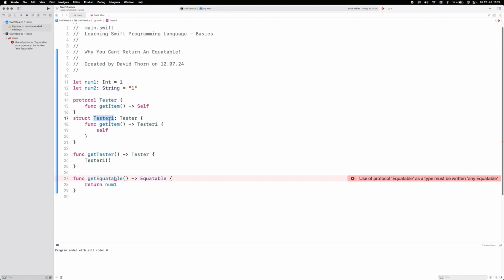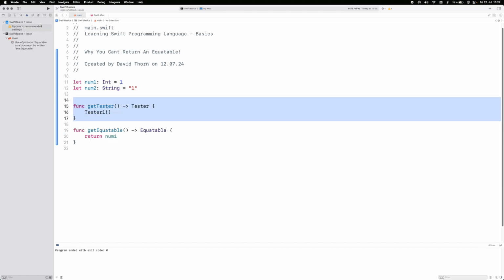Self is referring to the concrete type that implements the protocol itself. So this is saying, this is what type you're going to be in the future. When it comes to returning protocols that use Self in this manner, it's already clear what type it's going to be. However, let's scrub this away and remove this.